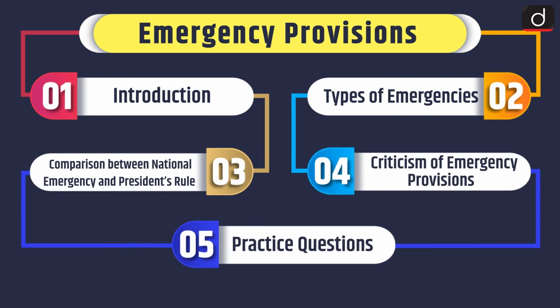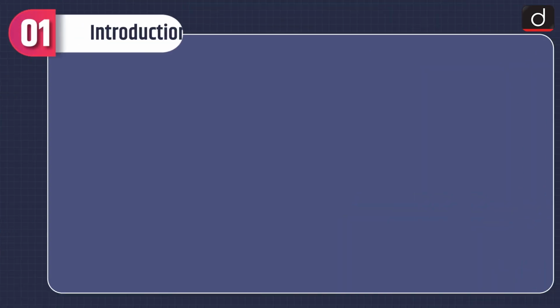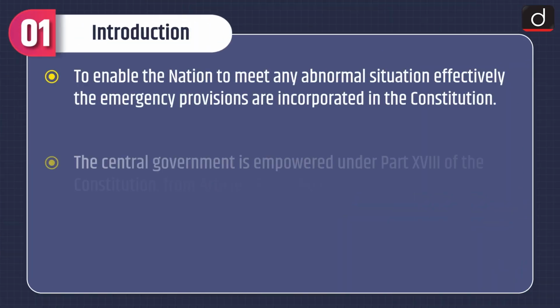Today's topic of discussion is emergency provisions. First of all, we will have a look at the introduction of the topic. Then we will discuss about different types of emergencies, comparison between national emergency and president's rule, criticism of emergency provisions, and lastly, practice questions. So first of all, let's have a look at the introduction of the topic.